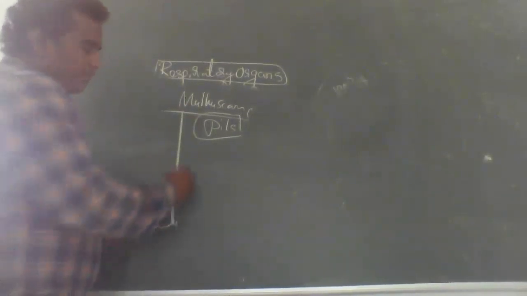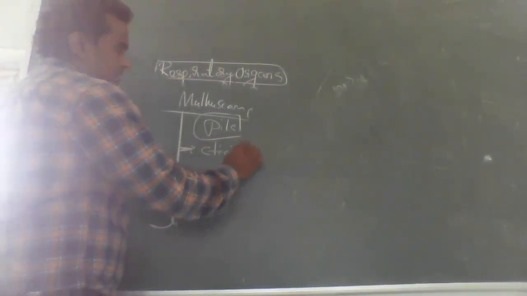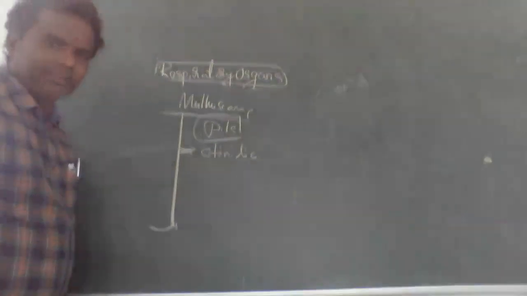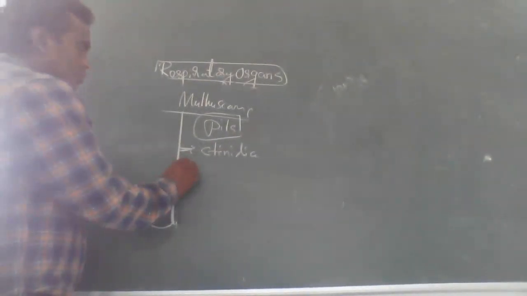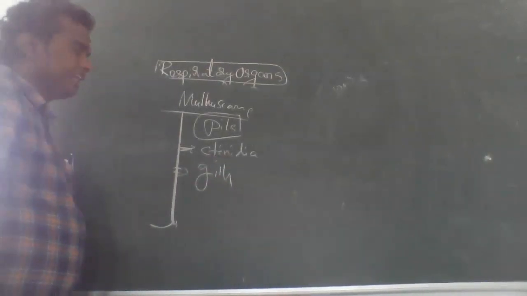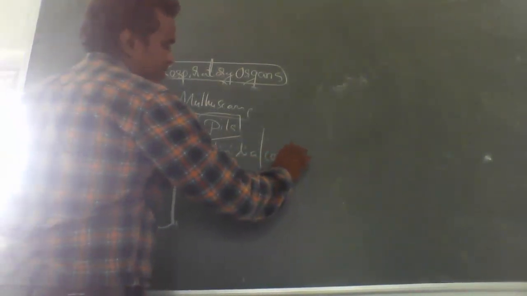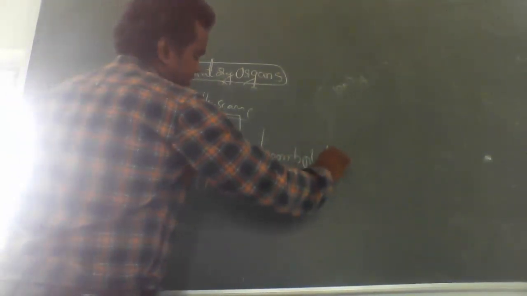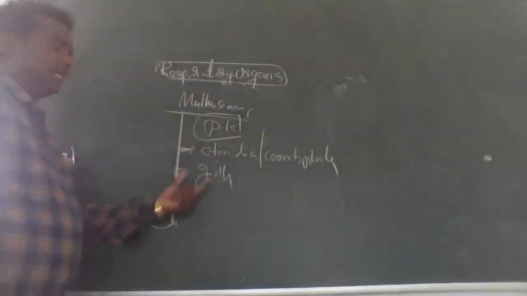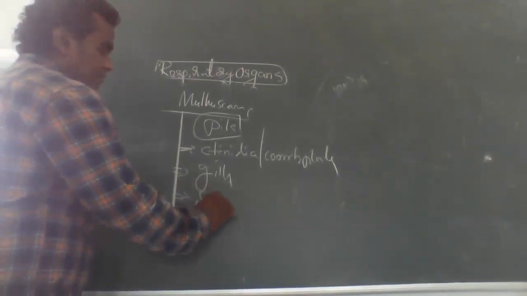Number one, ctenidia, also called comb plates. Number two, gills are there, and next, skin is there.